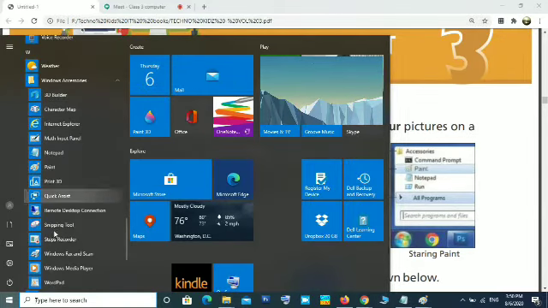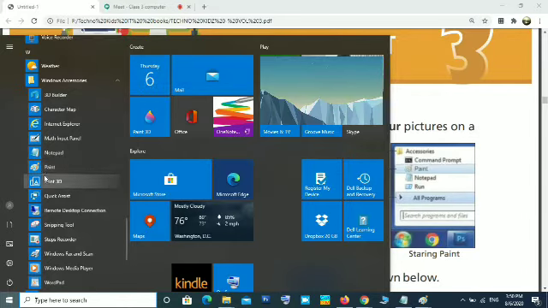All these tools will not be in Windows 7 because Windows 10 is the latest Windows, so some new tools will be in this accessories group. But in Windows 7, you will see Notepad, Paint, WordPad, and some other tools also.